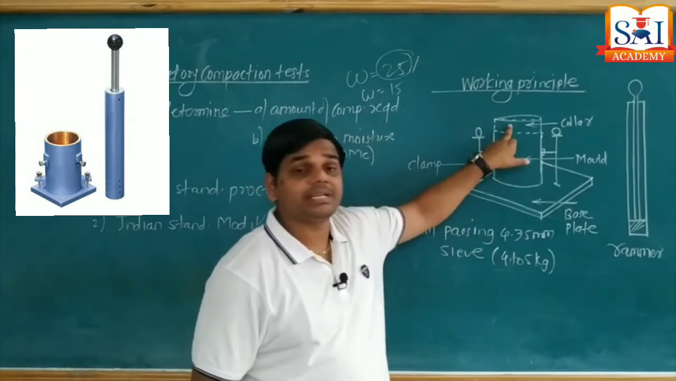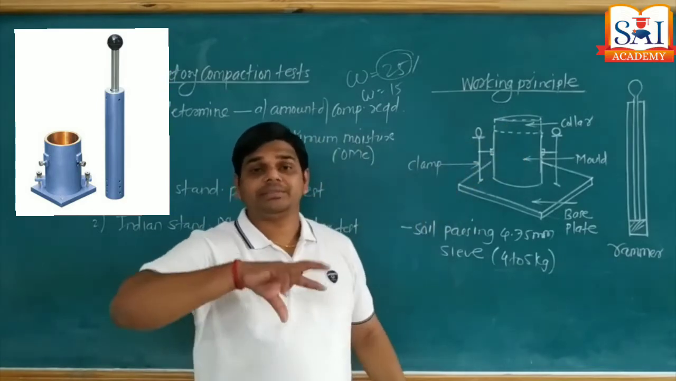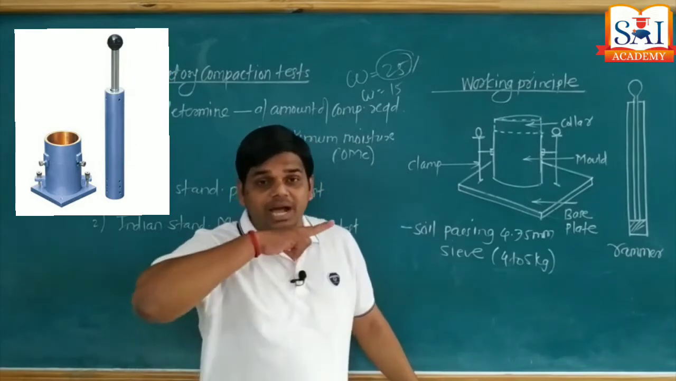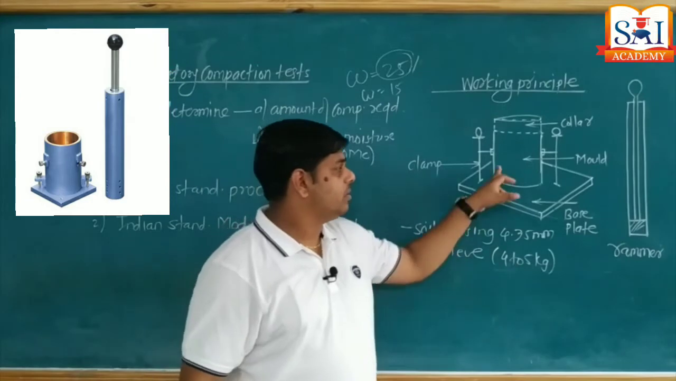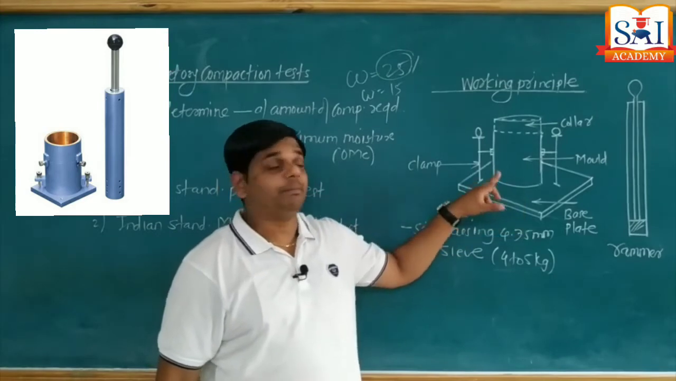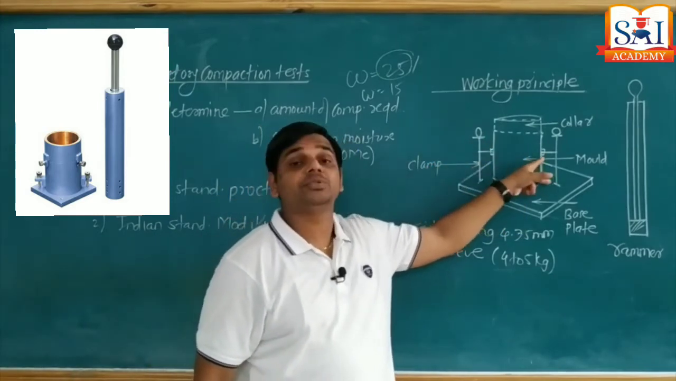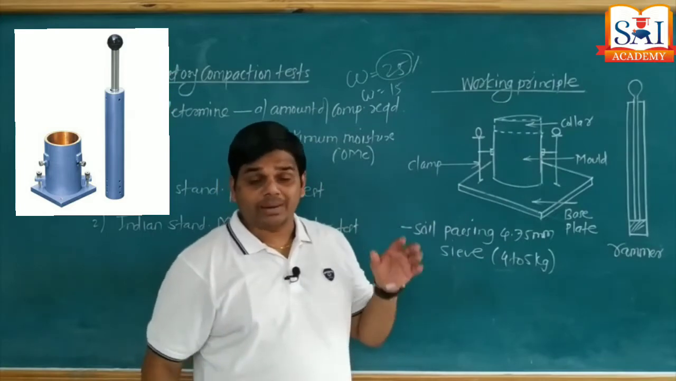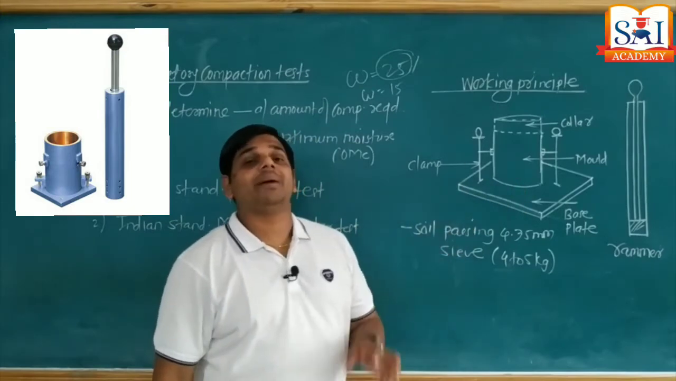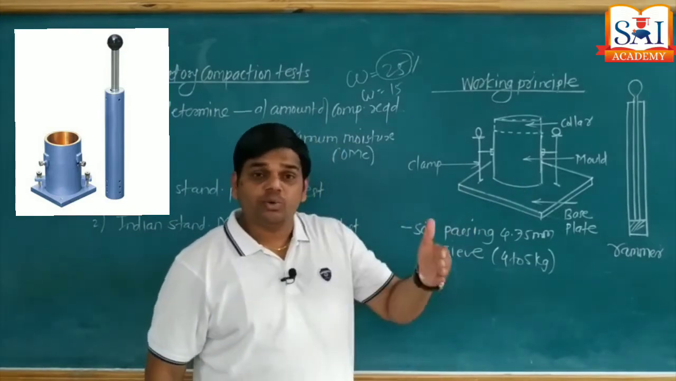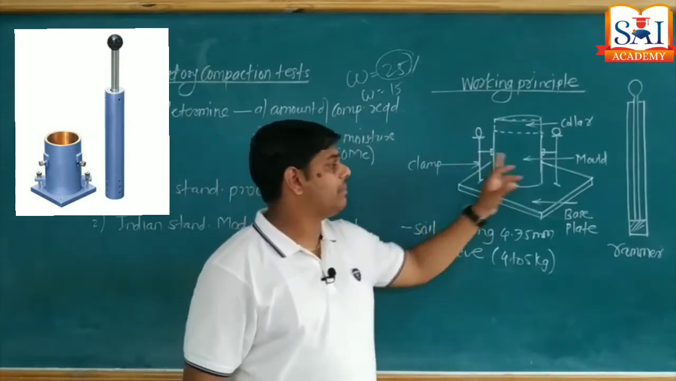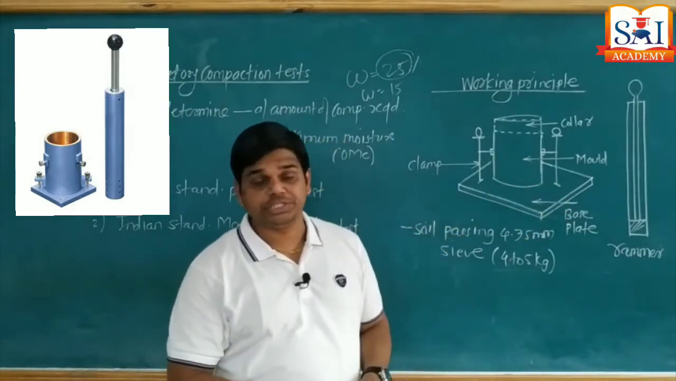The top portion is called the collar. The collar is placed at the top for filling the excess soil sample to obtain the desired cutting shape of the soil. Then the mold along with the collar rests on a base plate which is made of steel. The base plate has two vertical clamp screws. The clamp screws are designed to hold the mold in the proper position, because when we apply the compaction energy, there can be a dislocation of the mold from its position. To avoid that movement of the mold, we use the clamp screws to hold it in position.